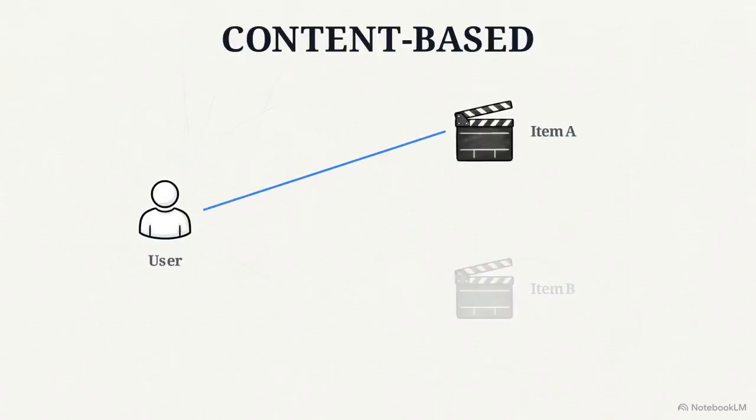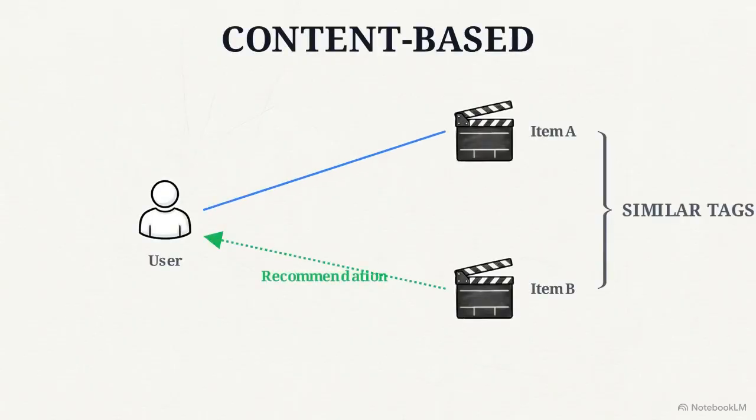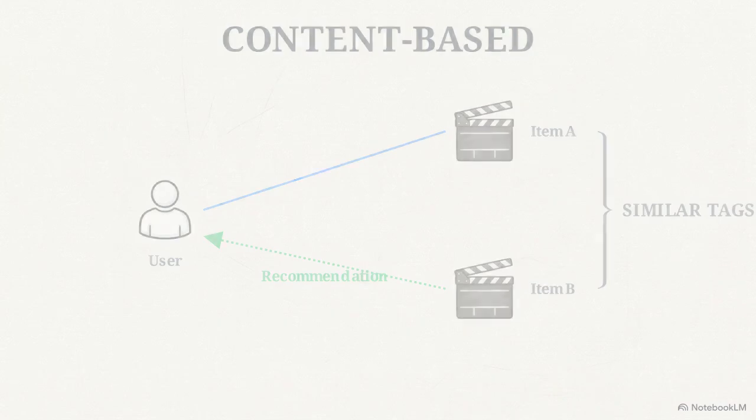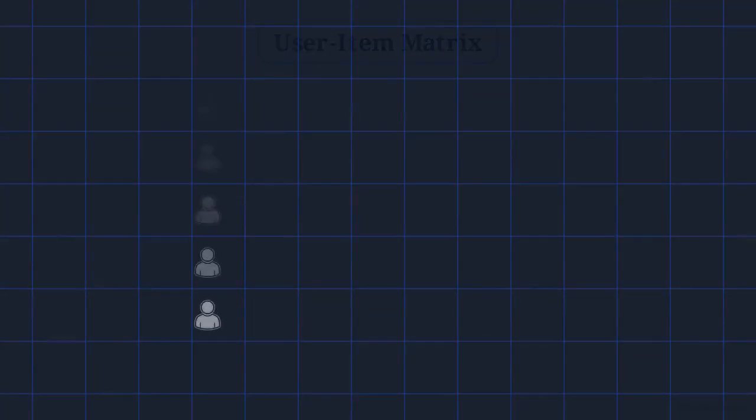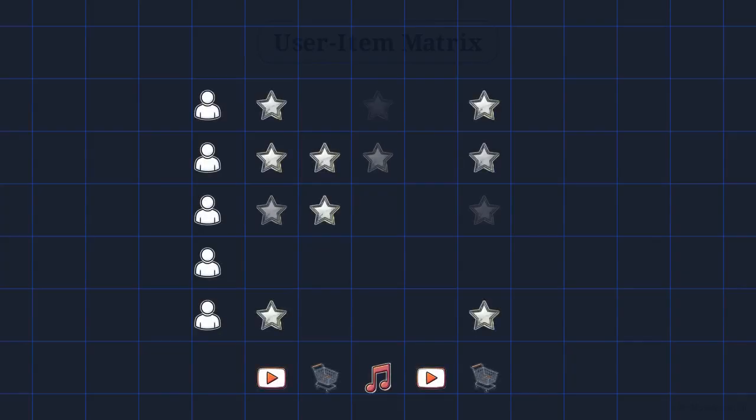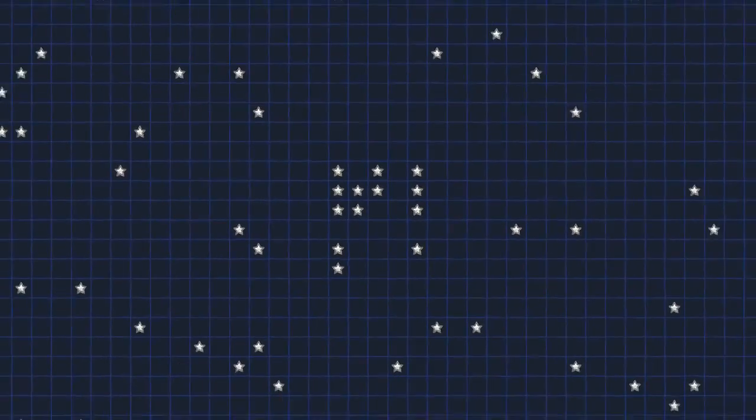Early systems attempted to match these profiles using straightforward logic. Content-based filtering recommended items sharing similar tags, while collaborative filtering recommended items based on the overlapping habits of similar users. This chart represents a user item matrix. Engineers mapped incoming data onto a massive two-dimensional grid, plotting users against items to calculate overlapping interests.